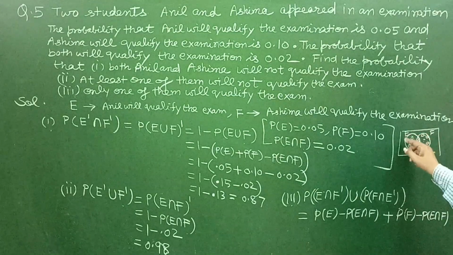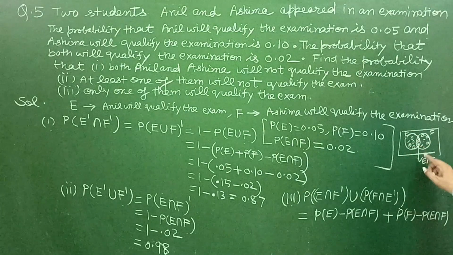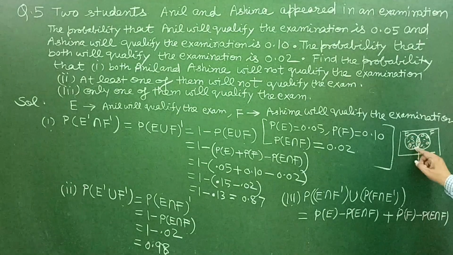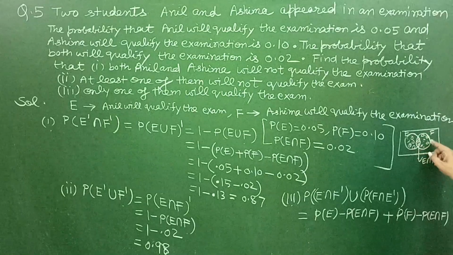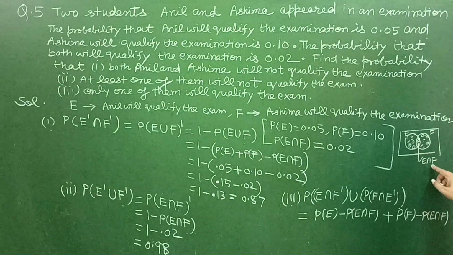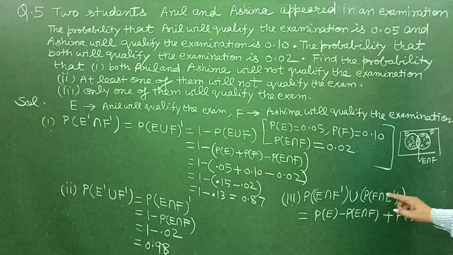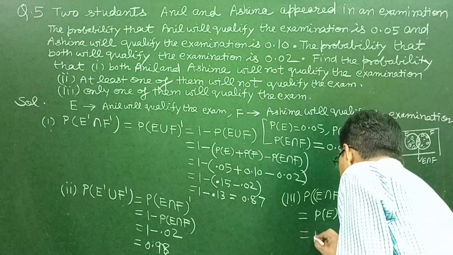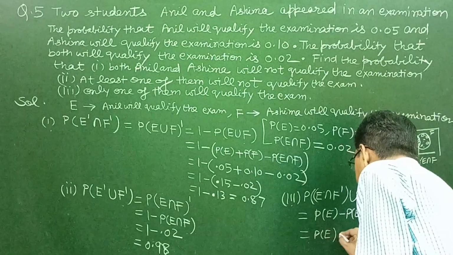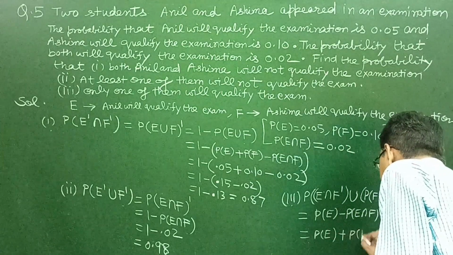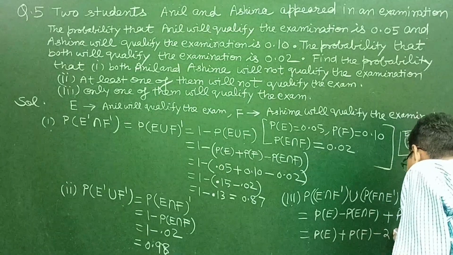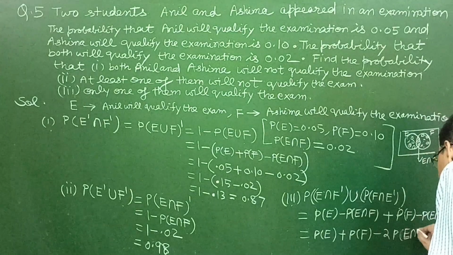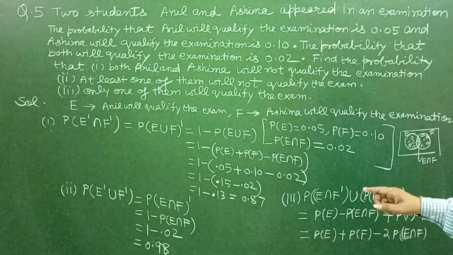So from this whole circle, if we remove this E intersection F, then we get E intersection F complement, and from this whole circle, if we remove this common region, then we get probability of F intersection E complement. Now this is equal to probability of E plus probability of F minus twice probability of E intersection F, and all the probabilities are here given.